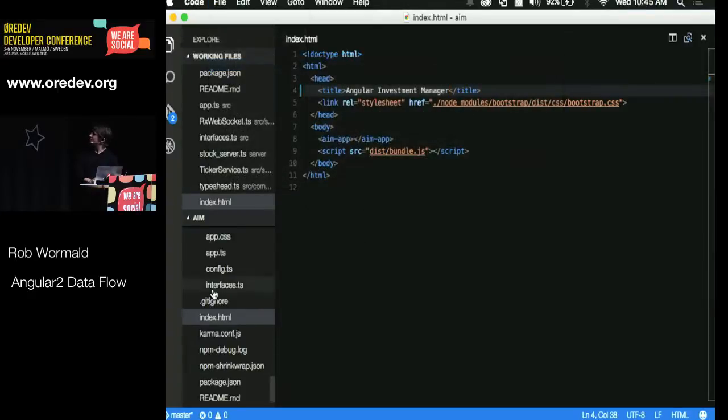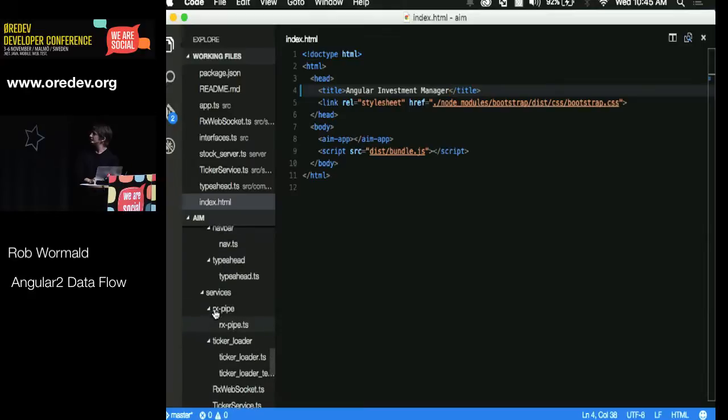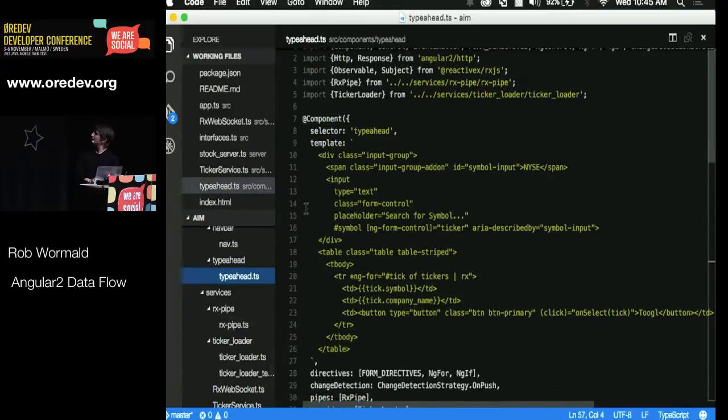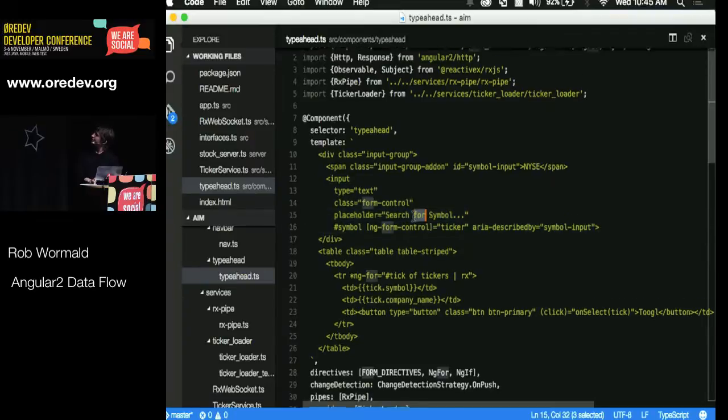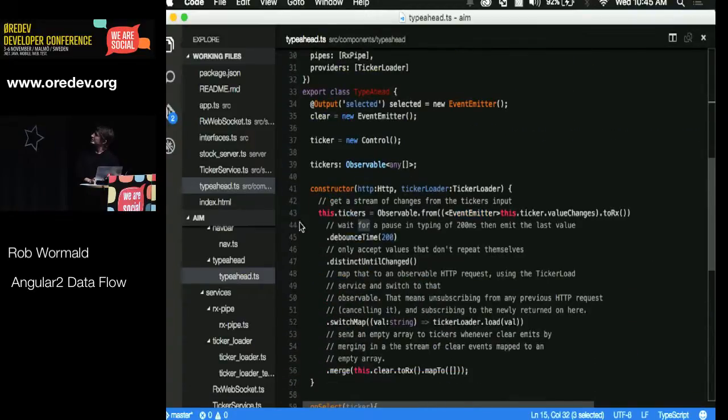Cool. So the Typeahead itself is here. We've got that ng form control we were talking about earlier. We've got our tickers. So we take an observable from the view and debounce it. In this case, we're also waiting for distinct values, so I'm only searching when I have a new value coming down the pipe. Then switch mapping it, making those requests, and sending it back to the view.